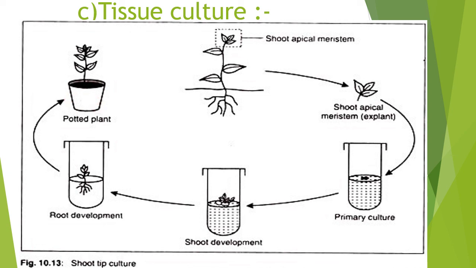And here one more term is given, that is micropropagation. That means micropropagules are separated from the plant. A protoplast, the cell content, each one is a micropropagule, a very small unit of the plant, that is what it means. That will be cultured and propagated. Okay, so an enormous number of clones or copies of the plant can be produced. I am not telling in detail, as the detailed study is in another chapter, so there we will discuss it again. And still if you have any doubt you can ask now also.